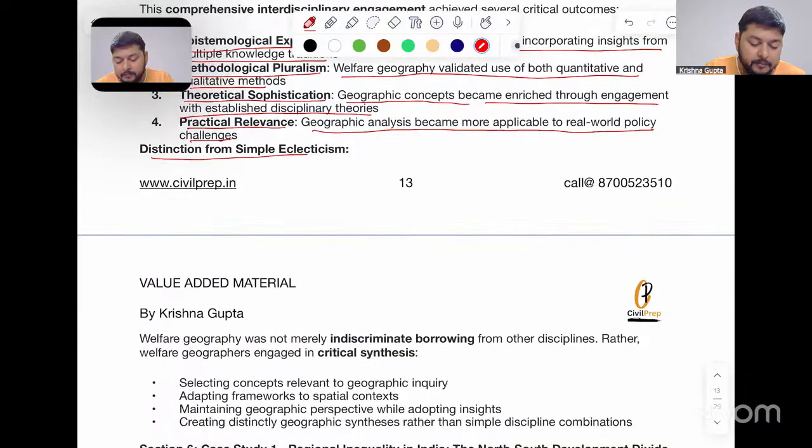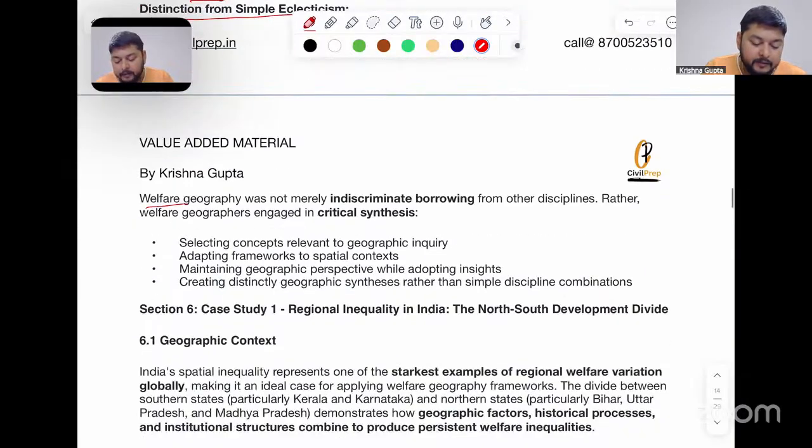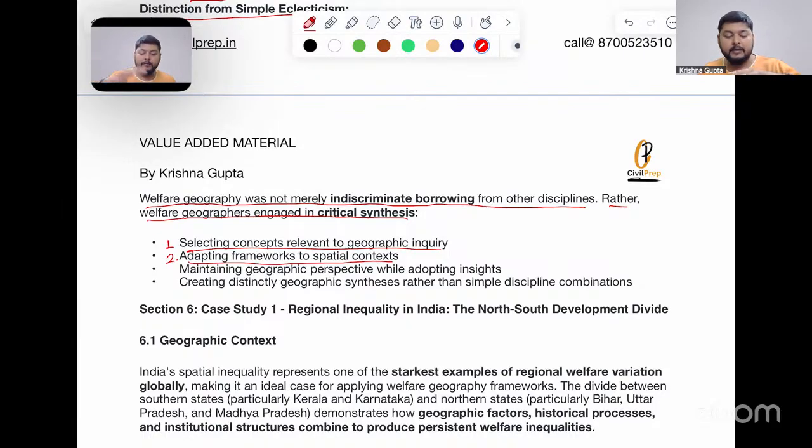Distinction from simple eclecticism. Here, welfare geography was not merely indiscriminate borrowing from other disciplines. Rather, welfare geographers engaged in critical synthesis also. What is that? Number one, selecting concepts relevant to geographic inquiry. Number two, adapting frameworks to spatial context. It was applied over space.